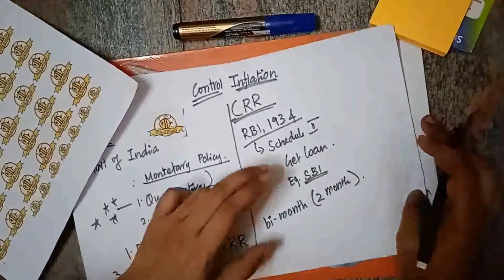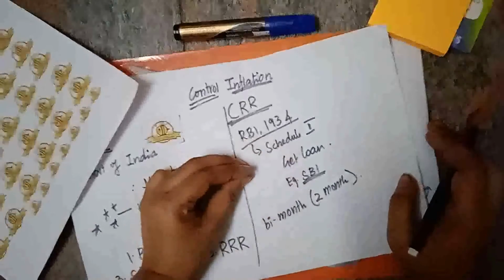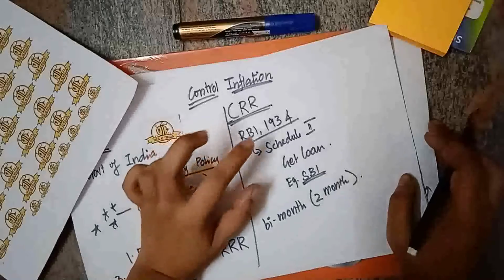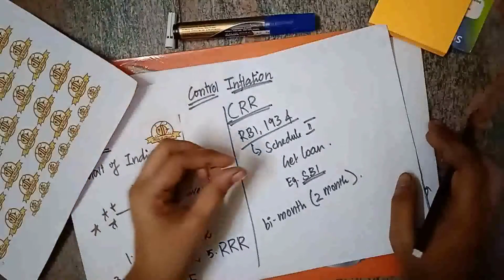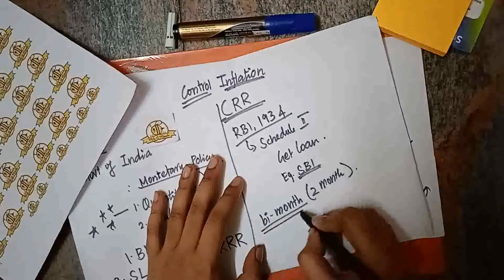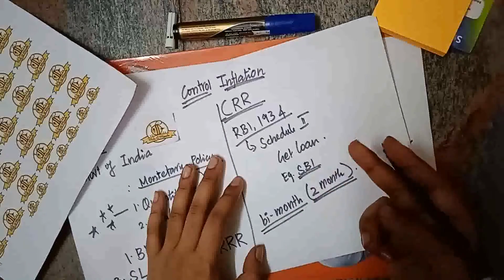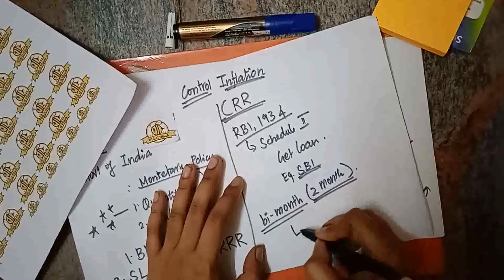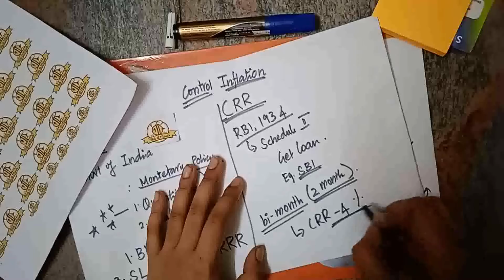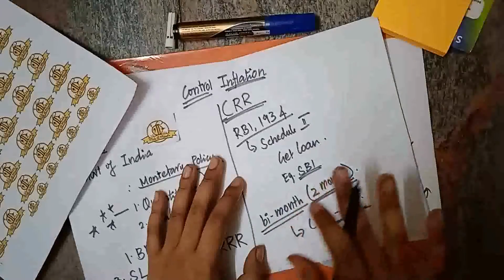It is like a deposit. Banks need to keep a certain amount of money with the RBI, and RBI won't give interest for that money. If RBI announces CRR as 4%, 4% of the amount will be kept with RBI as cash reserve ratio.